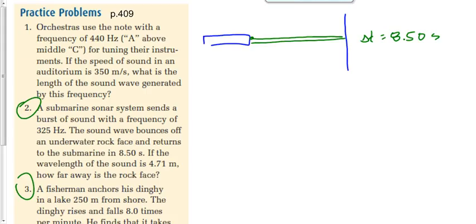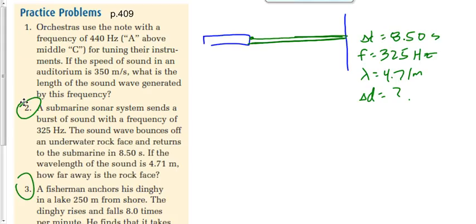It's t, just like it's the value of t when we're talking about driving to Red Deer. Okay? t is an hour and 3/4 or whatever the case may be. It's just any time. In this case, it's the time that it takes the sound to go there and back again. We got a frequency of 325 hertz here, and we know that once a wave has been made, the frequency never changes. The wavelength is 4.71 meters. And we're looking for how far away is the rock face. In other words, we're looking for the distance. Right, the distance that the sound travels.